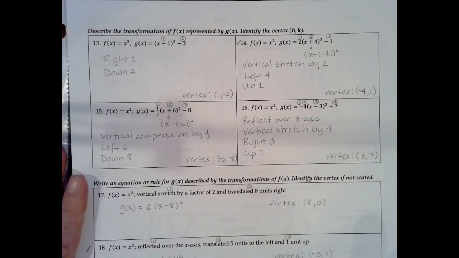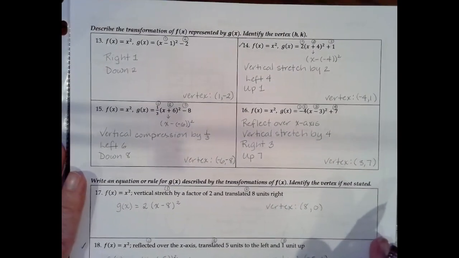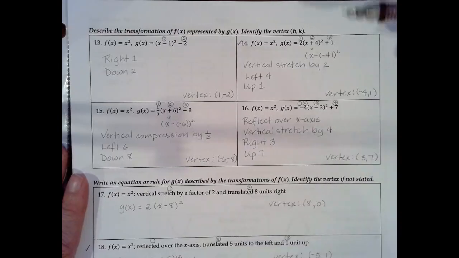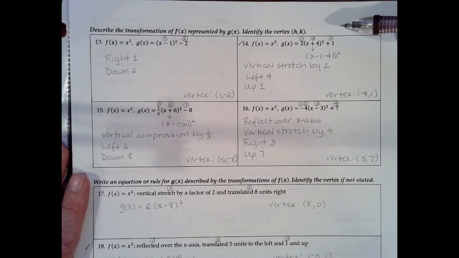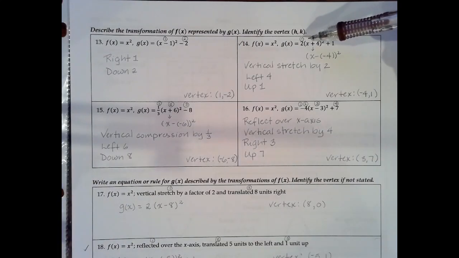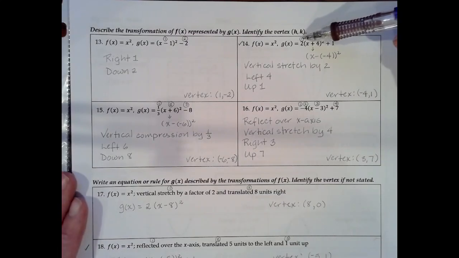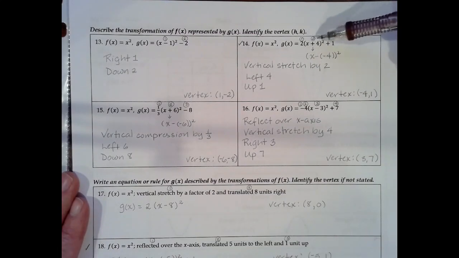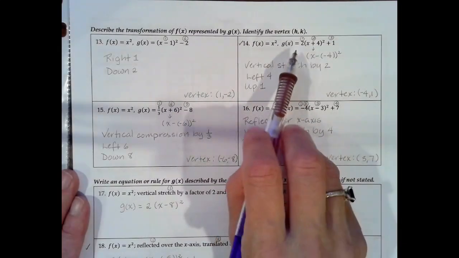Let's do another one. How about right up here, maybe number 14? We have to describe the transformation and identify the vertex. So let's look at what's going on here. Everywhere I see a negative sign or a number, I know that there's a change taking place or a transformation. So I've got 1, 2, 3 transformations. So I tend to read these equations left to right, and I'm going to identify all of the changes.